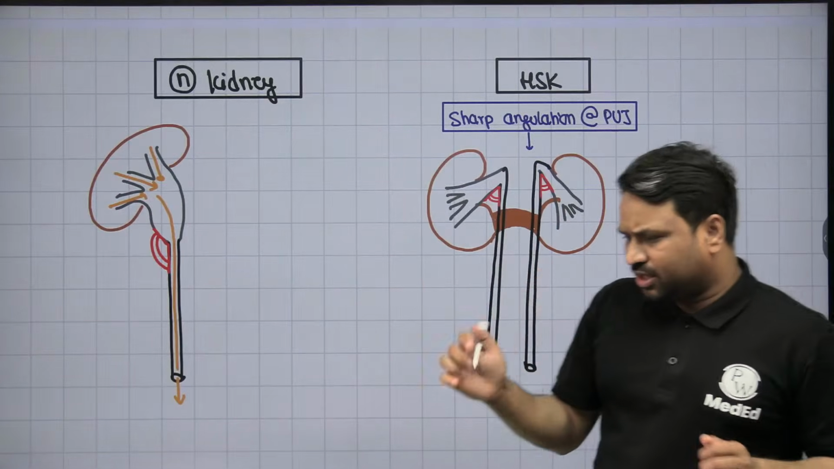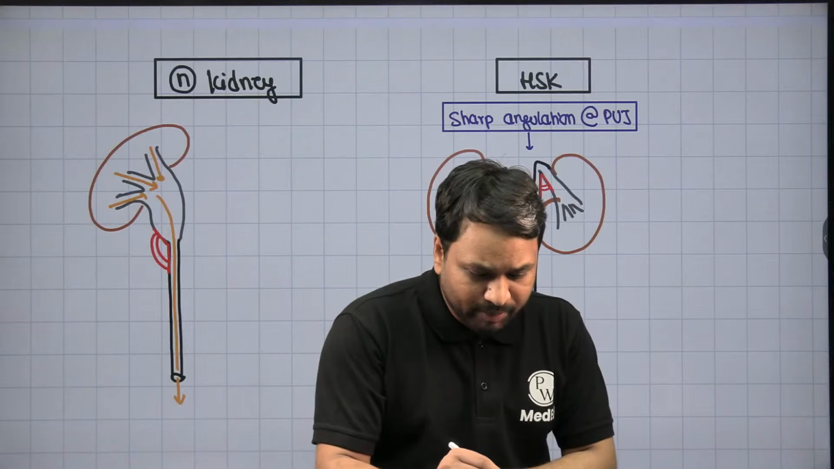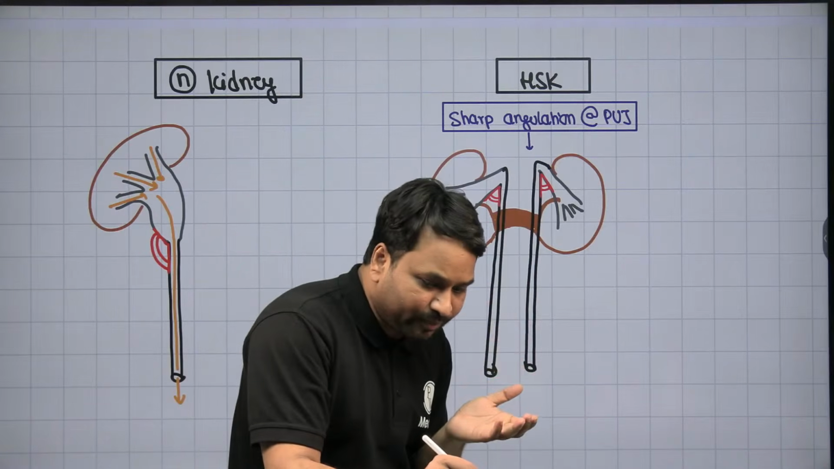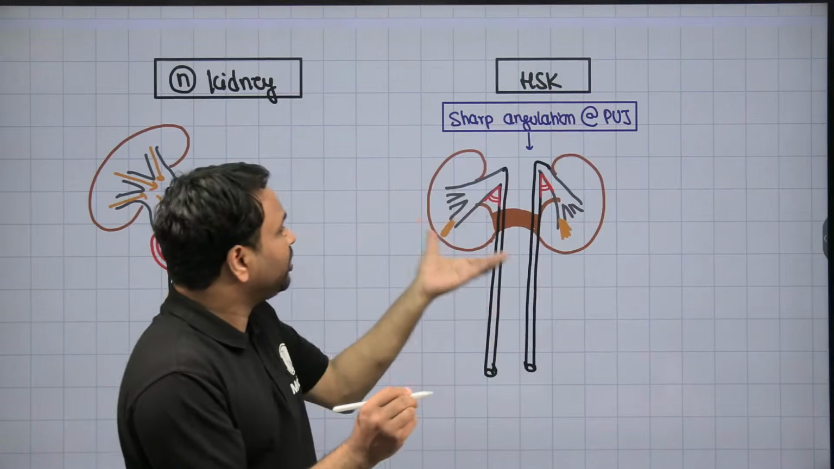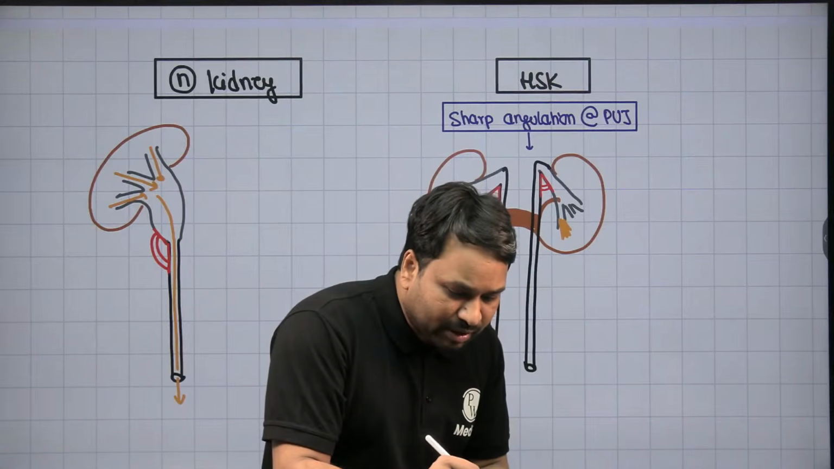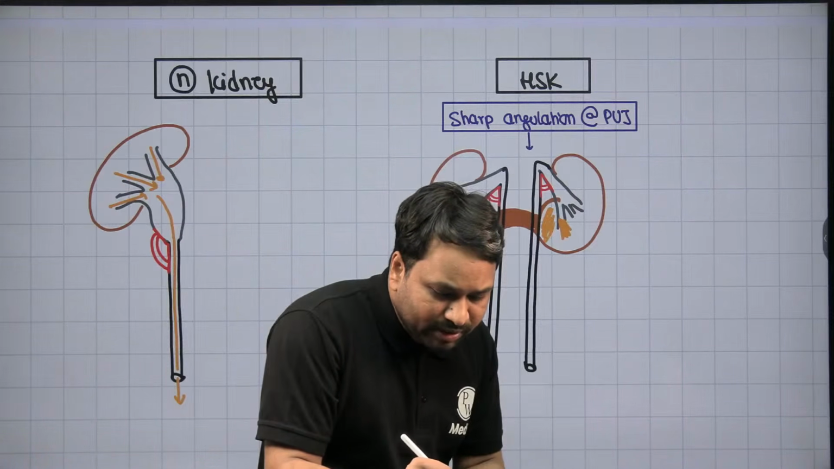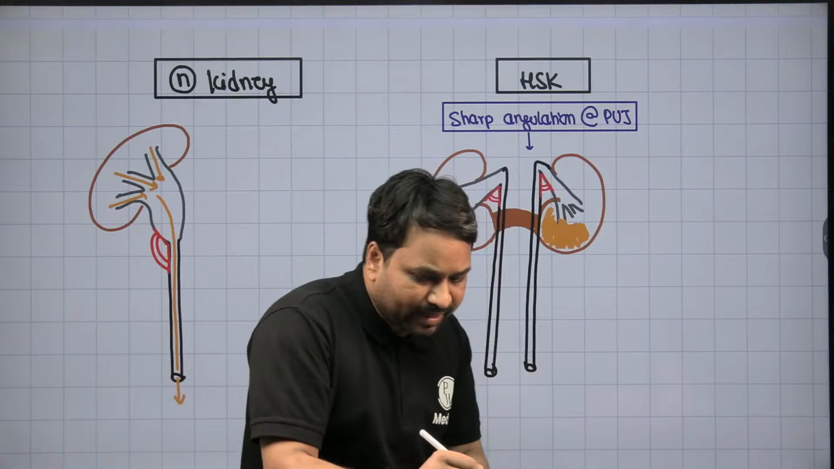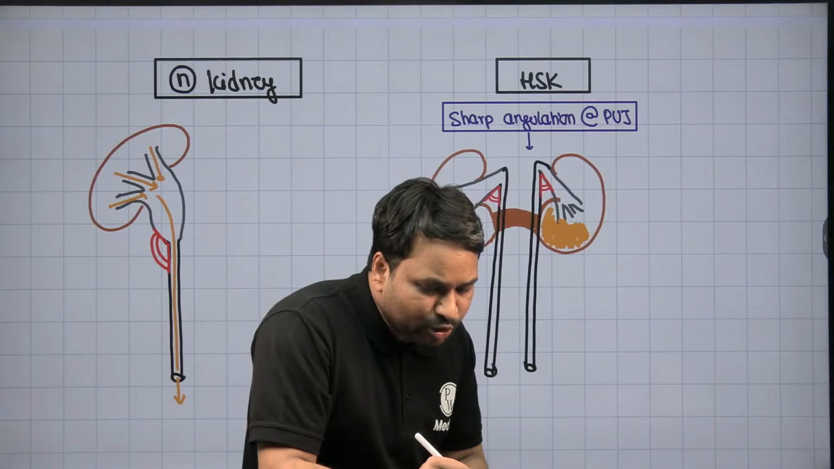If there's a sharp angulation, obviously you can see by yourself, if there is such a sharp angulation, what is going to happen? The urine which is going to be produced at this particular area, the most dependent area, will not be able to go up. So what will happen? The urine will start pooling in the dependent area of the kidney.